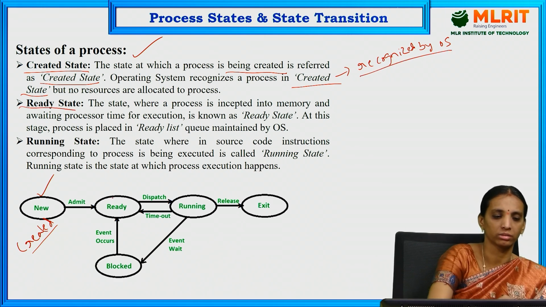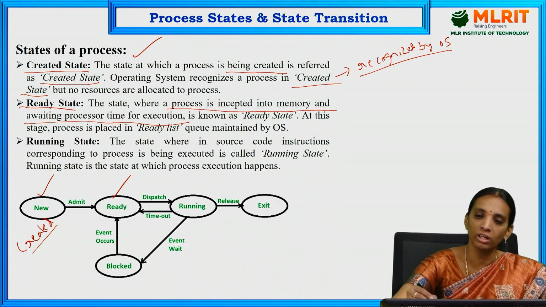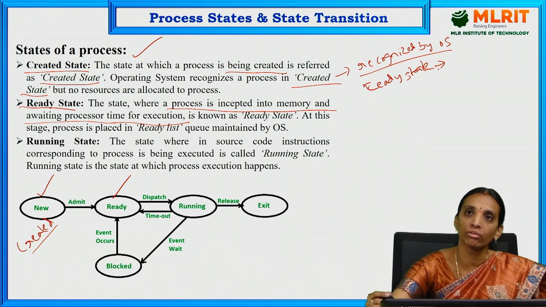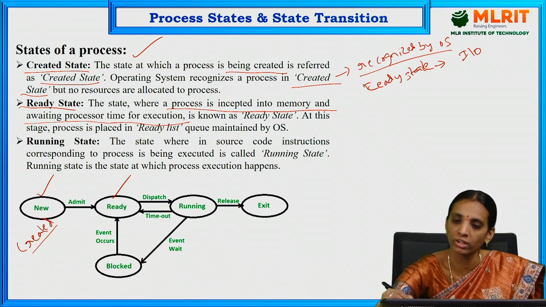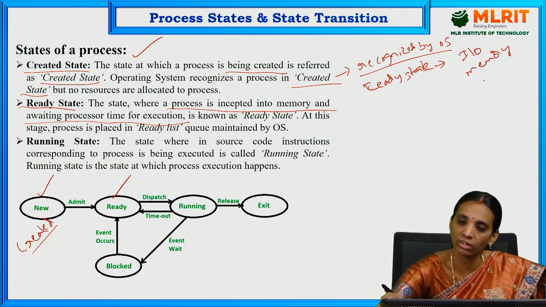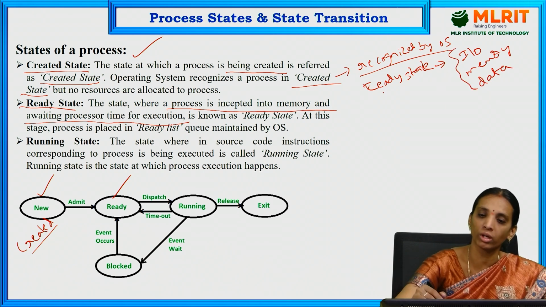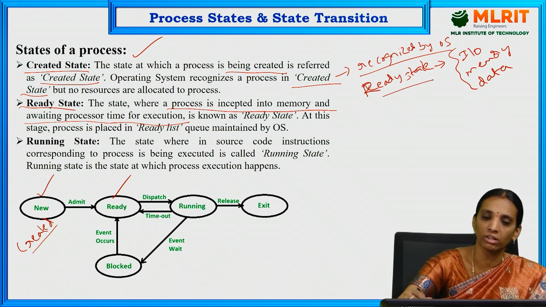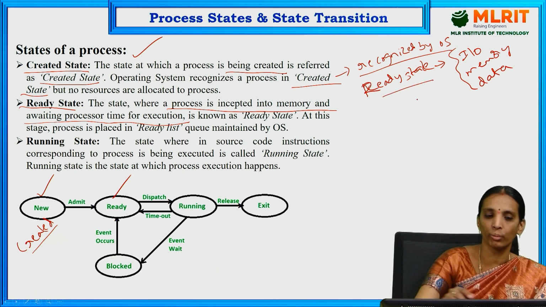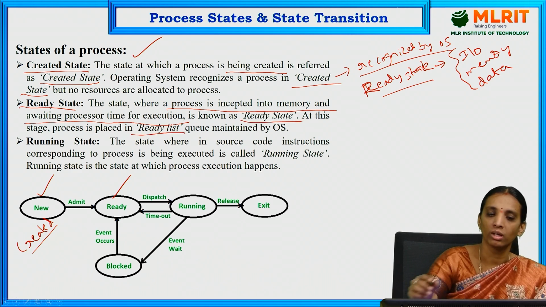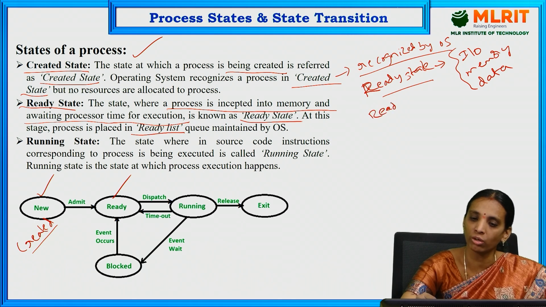Next, the ready state. In the ready state, the process is loaded into memory and awaits processor time for execution. Whatever resources are required for the process, either IO devices, memory or data, are allocated to the process in the ready state, and then it awaits execution. That is known as the ready state. At this stage, the process is placed in the ready list or ready queue. It is called the ready queue.